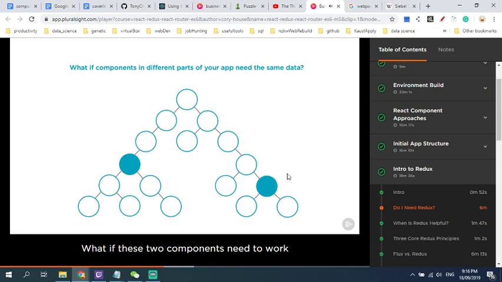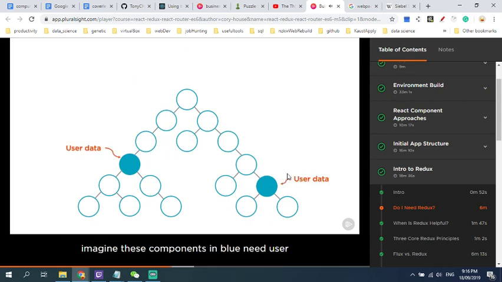What if these two components need to work with the same data? They're in very different parts of your app, so how can they work with the same data? For example, imagine these components in blue need user data. Each could make an API call to retrieve user data from a database, but that could be wasteful and redundant. And how would they communicate to assure that the user data that they're using stays in sync? There are three popular options to handle this.